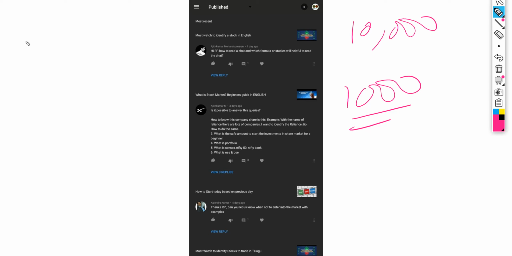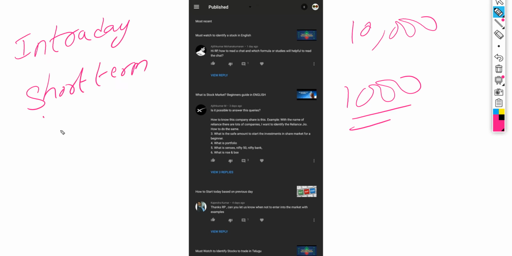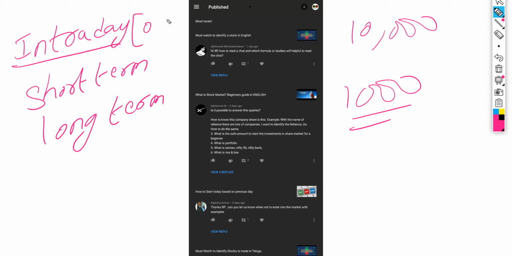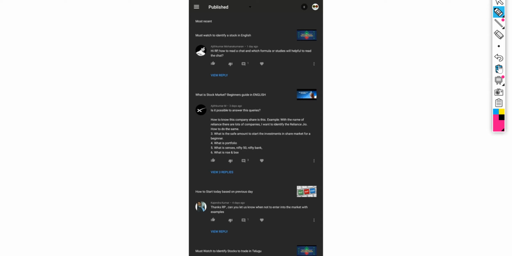Because there can be three types of trade: intraday, short term, long term. Intraday is the trade where you open a trade on the same day and close the trade on the same day. Short term means a minimum of 1 day to, you can say, 3 months or 6 months. Whereas long term is more than a year. It can be 1 year to n, up to whatever capacity you can hold; that long is called long term. What are the brokerage charges?